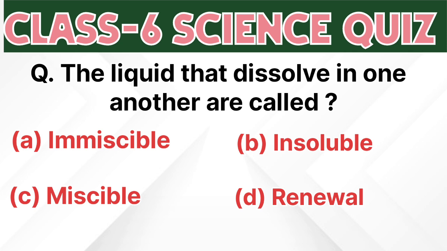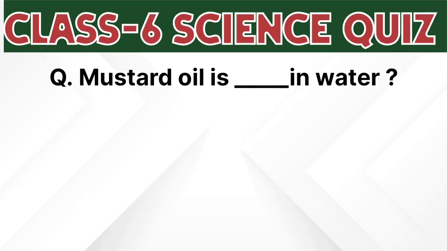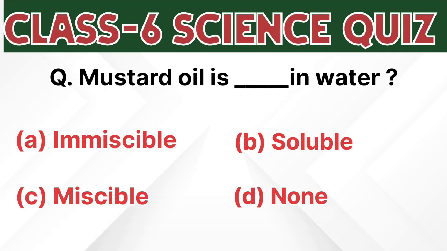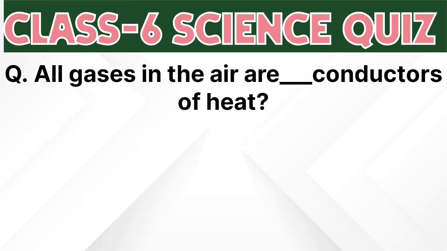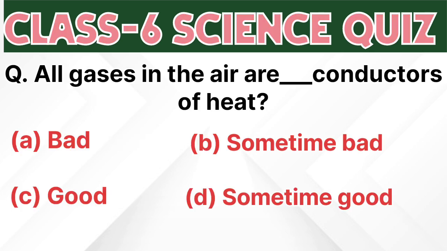Now the next question is, mustard oil is dash in water: immiscible, soluble, miscible, none. Mustard oil is immiscible in water. Option A is correct. Now the next question is, all gases in the air are dash conductors of heat: bad, sometimes bad, good, sometimes good. The correct answer of this question is A, bad conductors of heat.